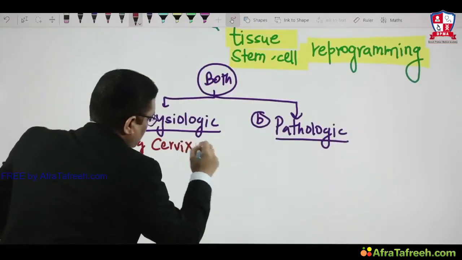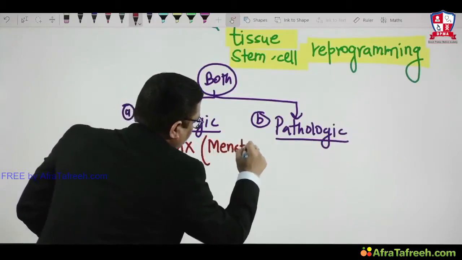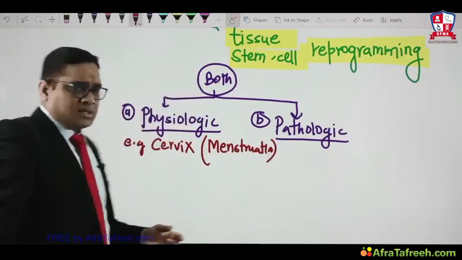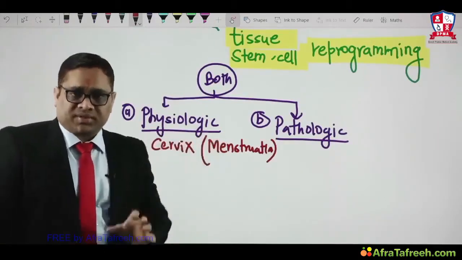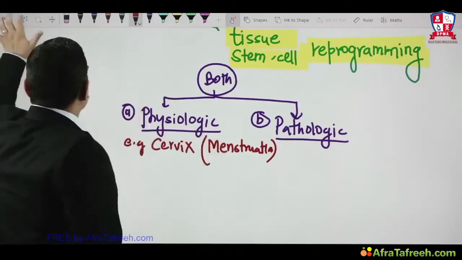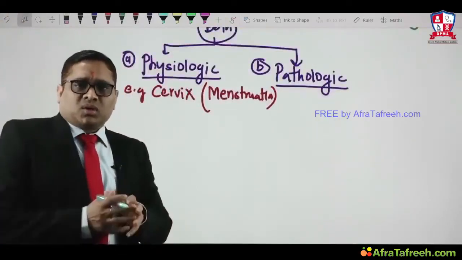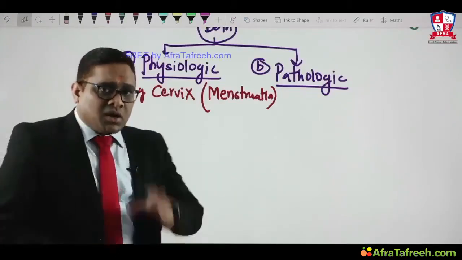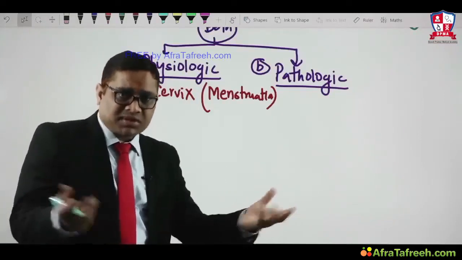In the cervix during menstruation, right? So during menstruation, what you are going to observe is a squamous metaplasia at the squamo-columnar junction of the cervix. So remember this point, because the examiner may ask this question, because these are the simple things which we don't often see in our standard books. The examiner can ask, do you know any example of physiologic metaplasia? Answer is yes, I know, cervix.